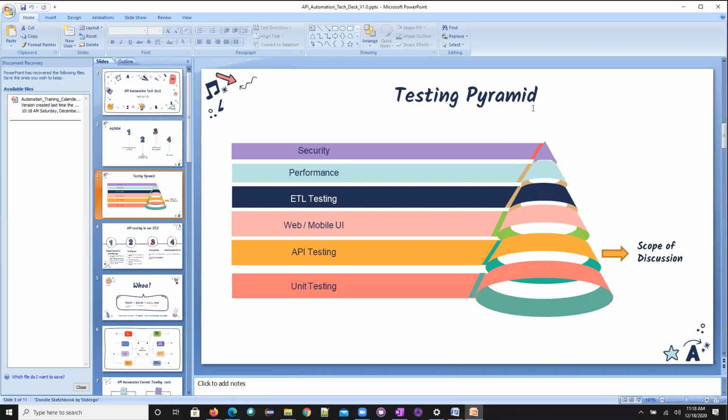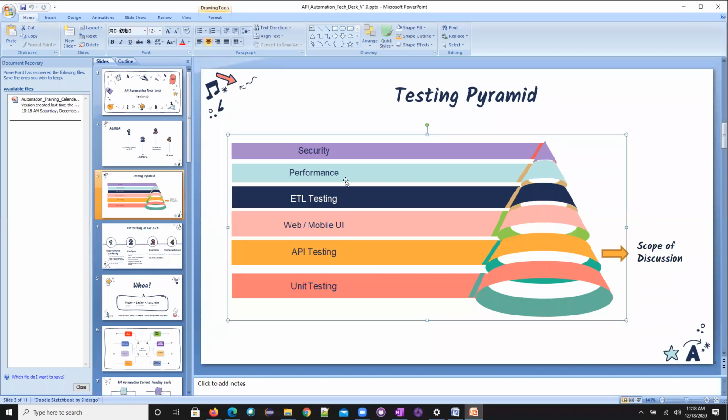If you see here, this is our testing pyramid. This is units, this is API testing, this is web testing, then this is ETL testing, this is performance, and then this is security. When you are testing a particular application, you should consider the complete testing pyramid. So there is a scenario: if I ask you to test a particular application, from unit testing, what happens? The developer will take care.